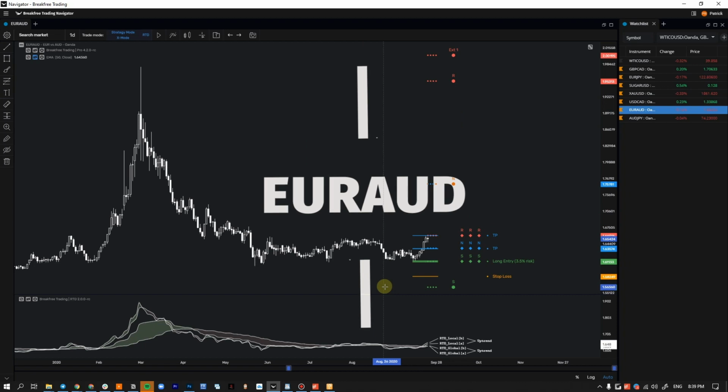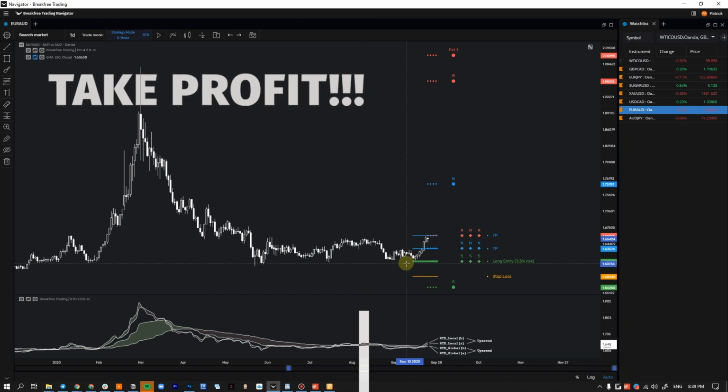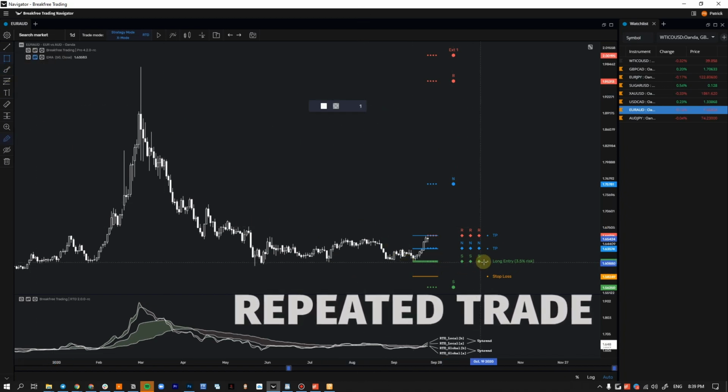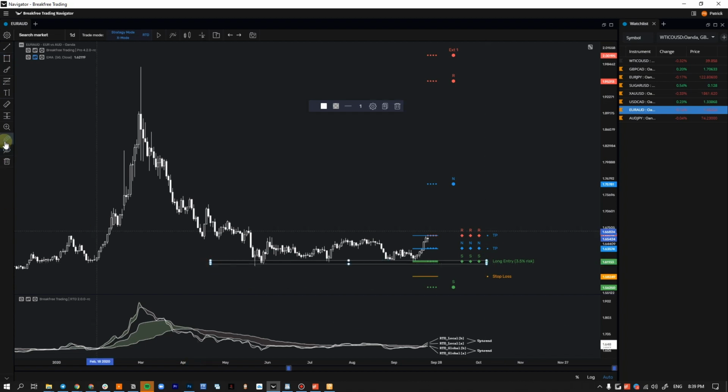Euro AUD, we also hit TP3. Some of you I know got entered on this trade. This is a repeated setup, so it's been played out multiple times at this point. The algo might not have been there the whole time for this trade, but we can see how often this trade played out. So this here is our entry, and we got our TP, let's say just TP2 here and our TP3 here. We can see this trade played out once here, a second time here, probably got an entry here, and then this is the fourth time. So this would be a repeated trade. It looks like a good support, but it is repeated, and that's a trade you can skip.